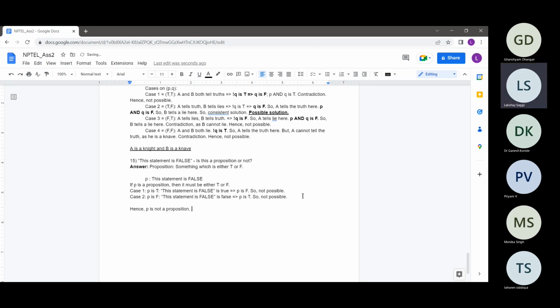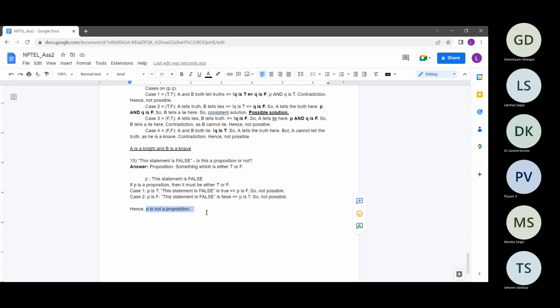It's a bit confusing and contradictory. What we have proved is that if P is true, then P is false, and if P is false, then P is true, which doesn't make sense at all. That's why this statement is not a proposition.